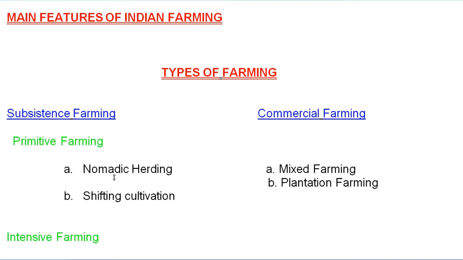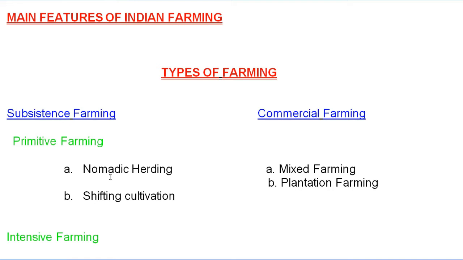Next, under this we have first nomadic herding. So what is the correct meaning of nomadic herding? Nomadic herding is an ecological or near ecological system of agriculture. It is carried on mainly to produce food for the family and to fulfill the needs of clothing, shelter and recreation.